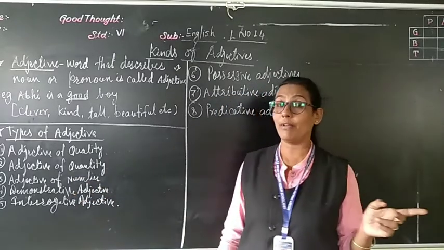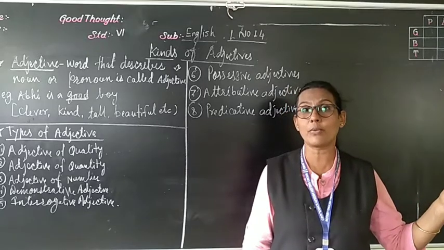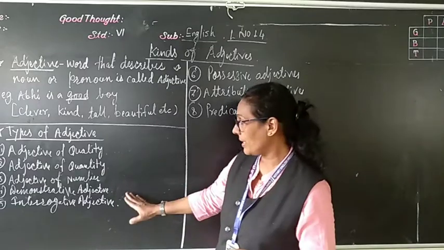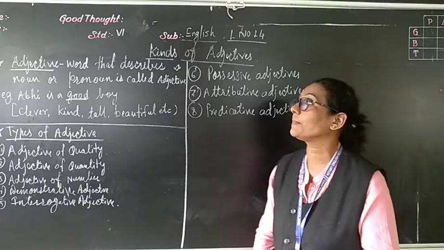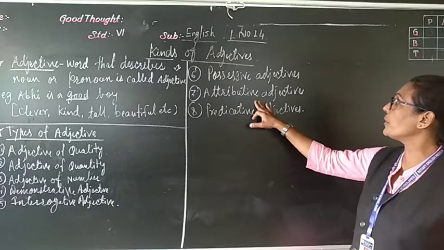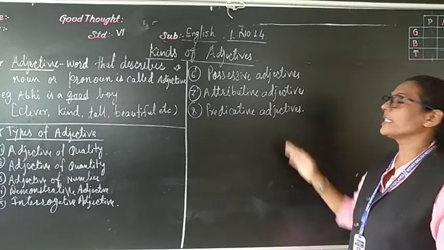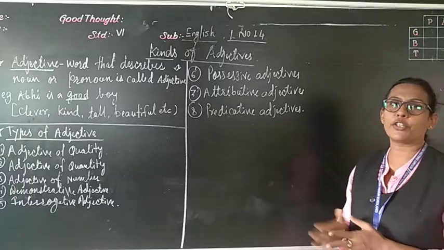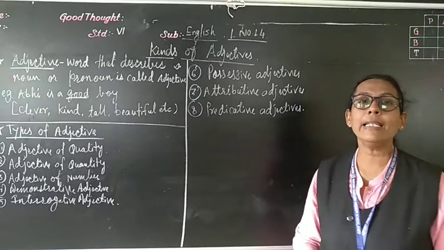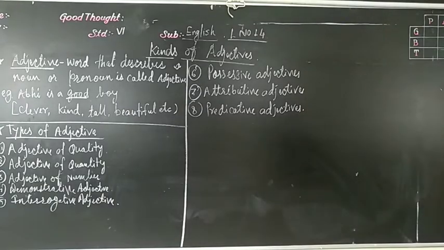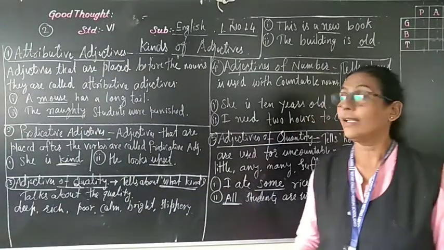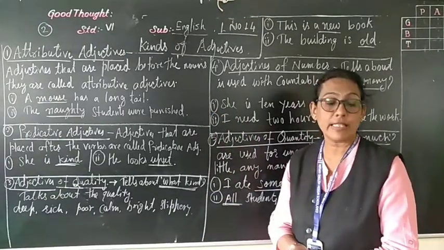Demonstrative adjective. We have learned demonstrative pronouns, right? The same are also demonstrative adjectives. Then interrogative adjectives. The sixth one is possessive adjective, then attributive adjectives, and predicative adjectives. These are the types of adjective. Now, one by one, we will see all the types of adjective in detail.